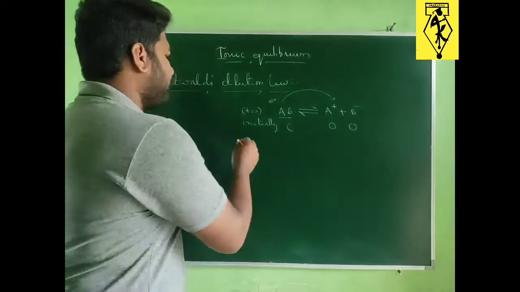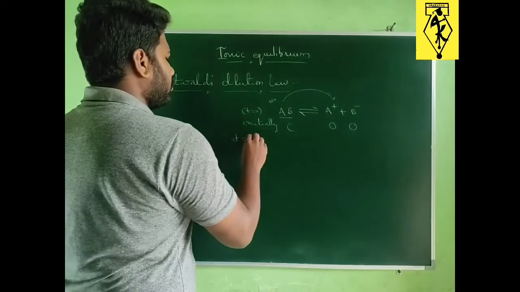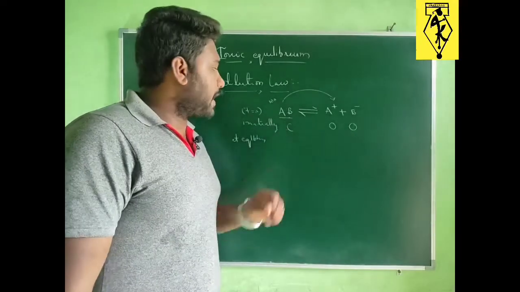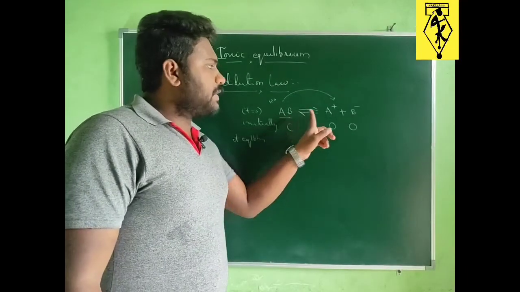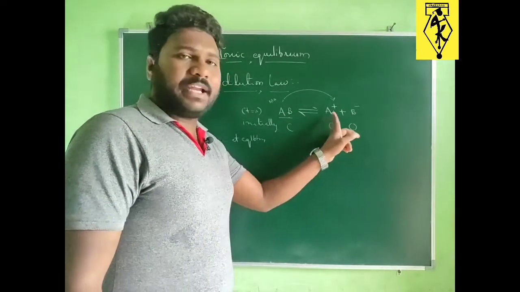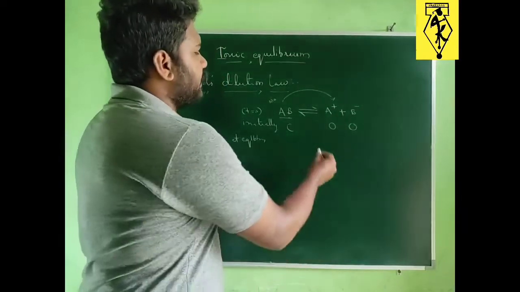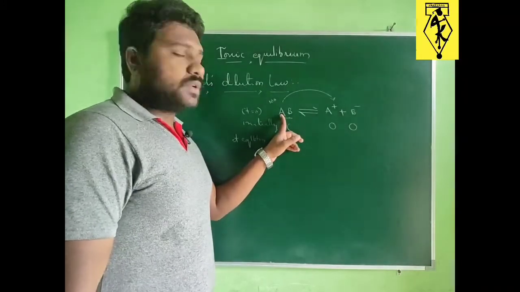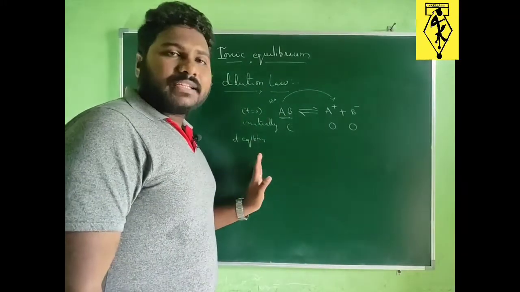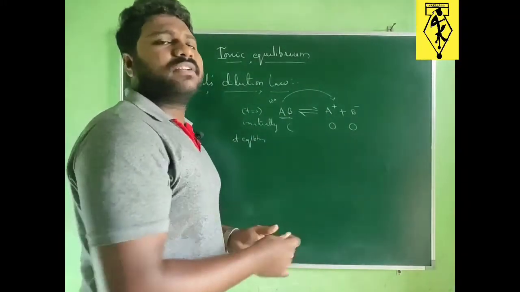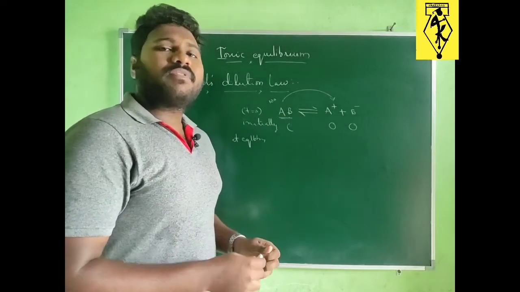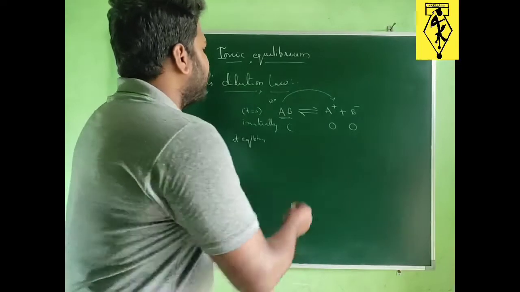At equilibrium, definitely there will be a decrease in the concentration of reactant because it splits to form ions. Because of that, the concentration of these electrolyte molecules decreases as the reaction proceeds.